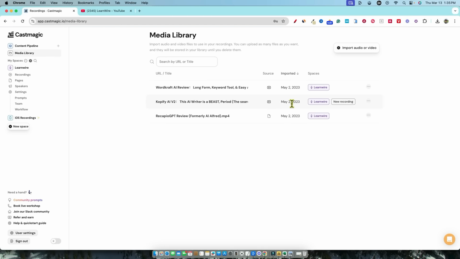I don't know if Castmagic, I'm pretty sure they came back for Black Fridays and stuff like that, but they launched 2 years ago. And so it's really refreshing and nice to see that they are still moving forward with their app and developing and keep adding more and more stuff to this tool. Now you can add new workspaces and all kinds of good stuff. So as you can see, it's pretty robust. There's a lot of stuff you can do.